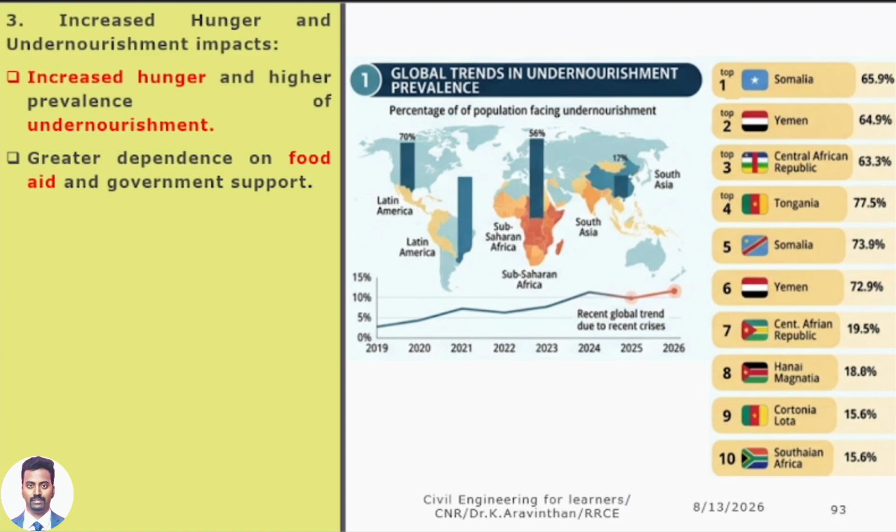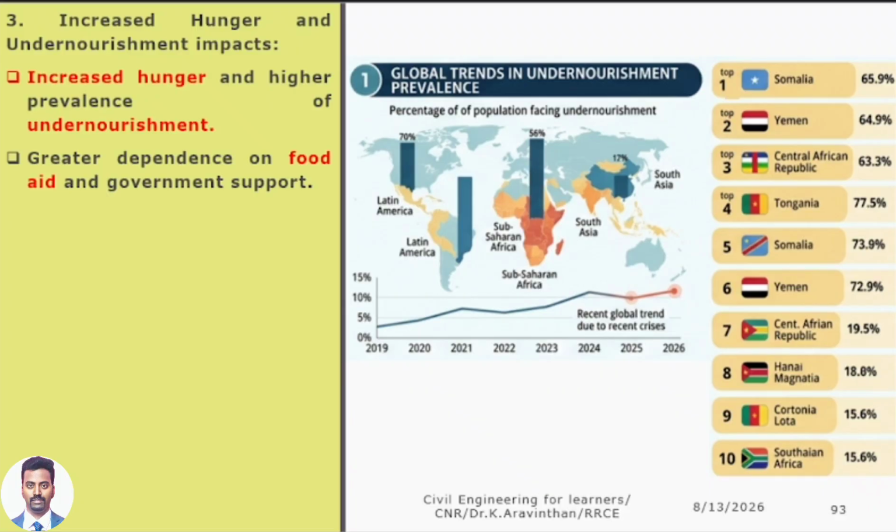Here a high number of African countries are lagging in undernourishment. Somalia 65%. Top 3 countries only you remember: Yemen and Central African Republic. Grossly understand which country is lagging due to severe degradation. African continents. These are the major places.